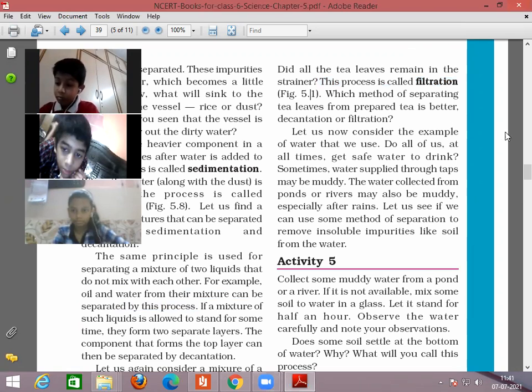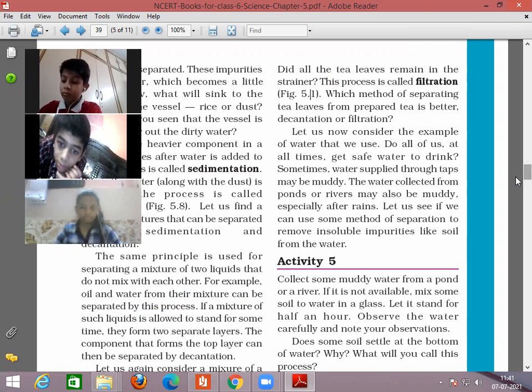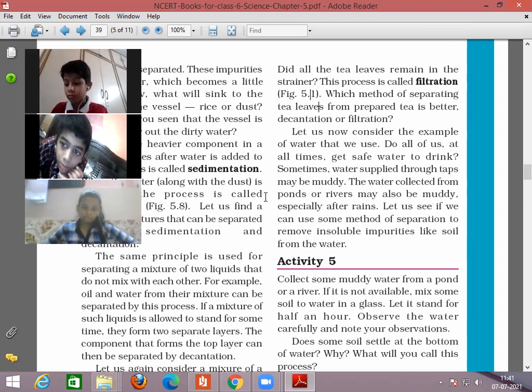process of sedimentation, decantation, and filtration. Can I show? I had told you in the last class you can show. Let me finish this first part. Sedimentation, decantation, filtration. After that, you will be doing it.